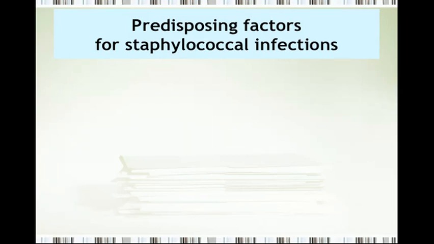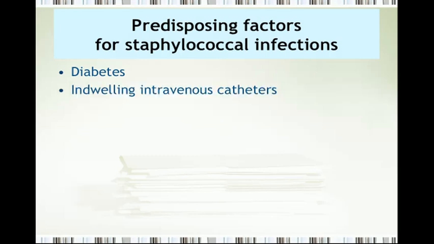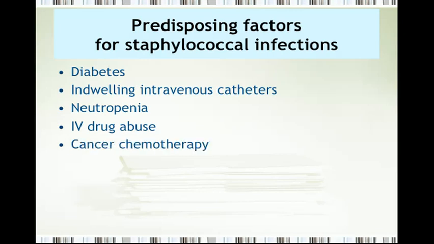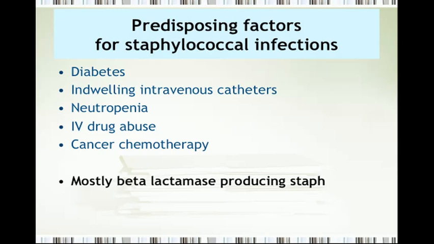Next we discuss the predisposing factors for staphylococcal infection. I think this is the right place to bring in the discussion of this issue. What are the predisposing factors for getting resistant staphylococcal infection? Number 1, diabetes. Number 2, indwelling intravenous catheters. Next one is neutropenic patients. Next, the intravenous drug abusers are likely to catch staphylococcal infection. Next, patients who are on cancer chemotherapy are more susceptible to get the staphylococcal infection.